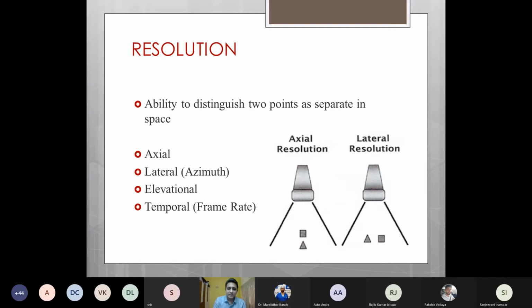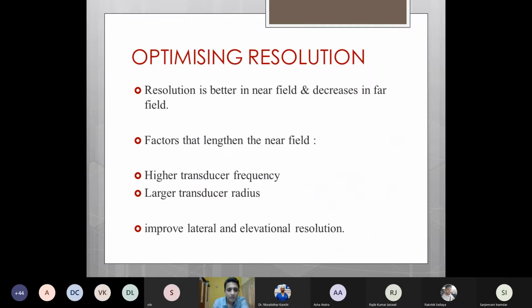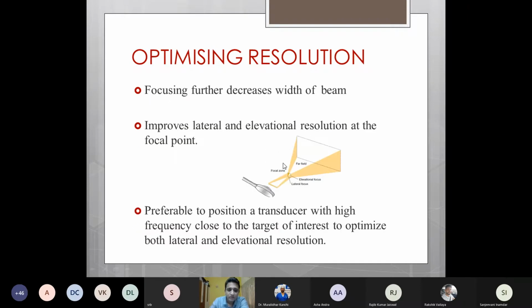As far as temporal resolution is concerned, it is related to the frame rate, and I'll come to it a bit later. So lateral and elevational resolution can be increased by increasing the near field. Resolution is better in the near field and it decreases in the far field, so we can lengthen the near field by the same components which we have already spoken about, by using a higher transducer frequency and a larger transducer radius. Also by using focusing.